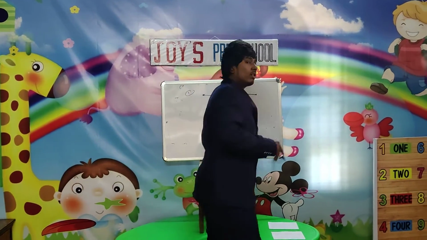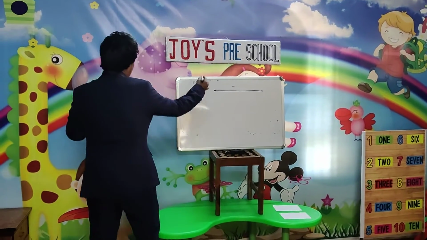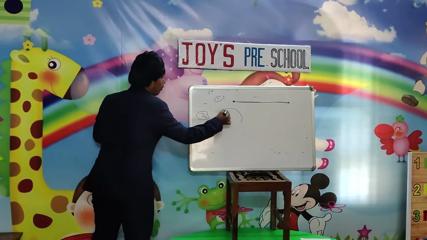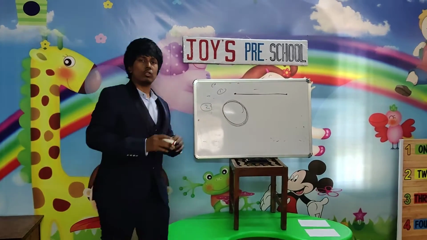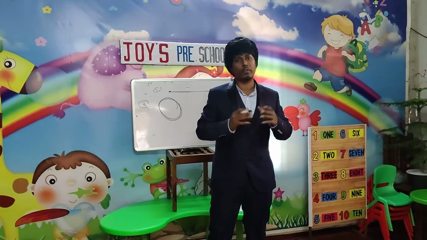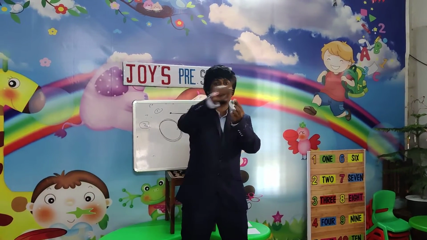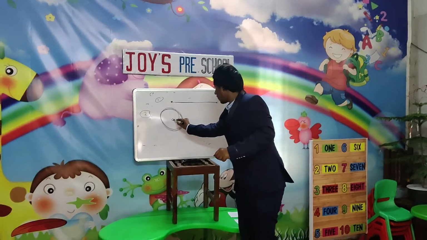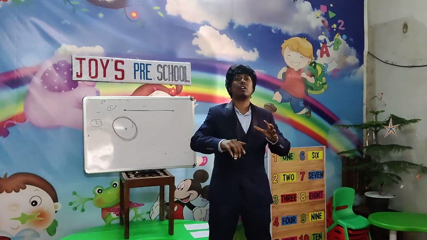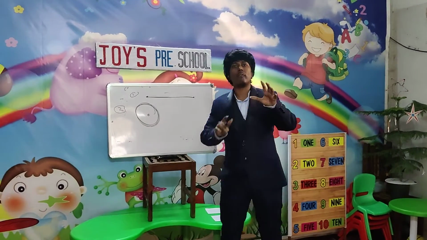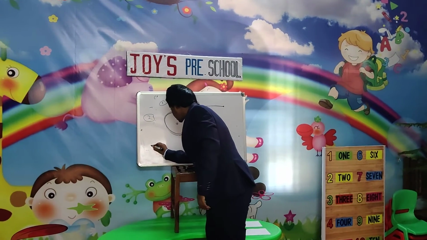The second one is circular motion. So what is circular motion? When an object moves like this, it is called circular motion. What is the example of circular motion? We know the solar system. In the solar system, each and every planet rotates around the sun. So the movement of various planets around the sun is an example of circular motion.